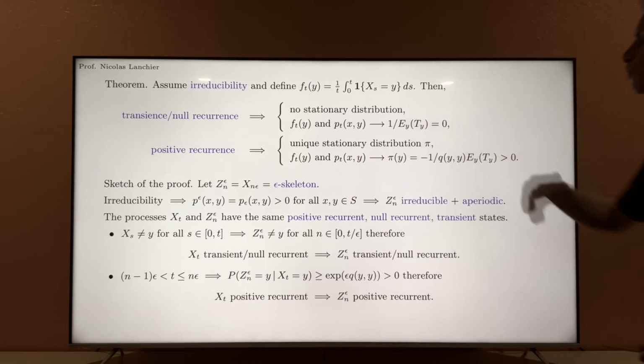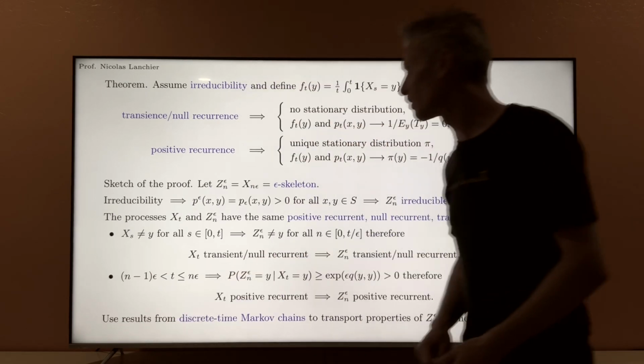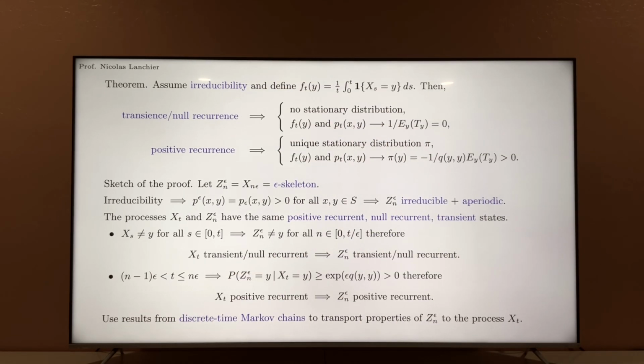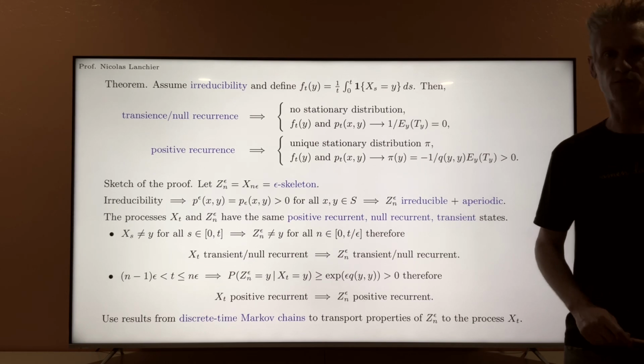So eventually, to conclude, the idea is just to say that we can use the result from discrete time Markov chains. Again, I proved this theorem from scratch in chapter 7 for discrete time Markov chains.